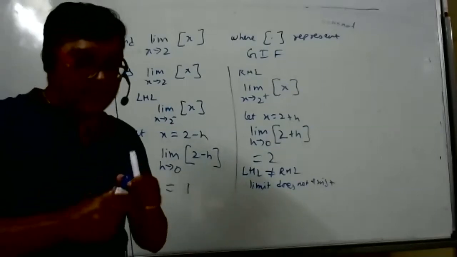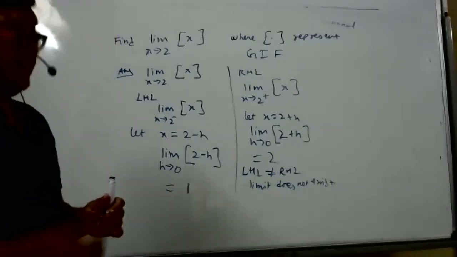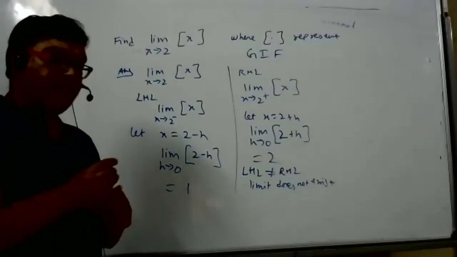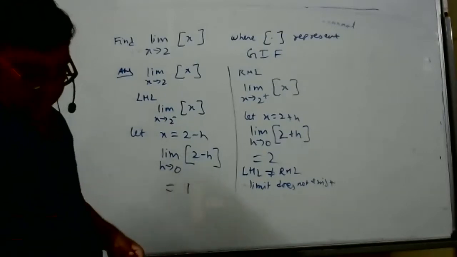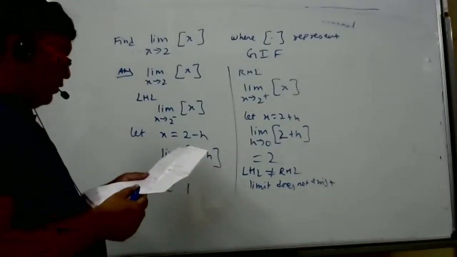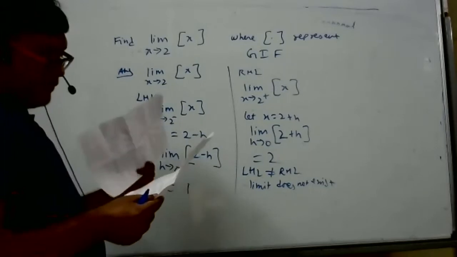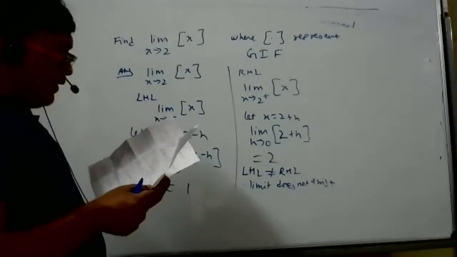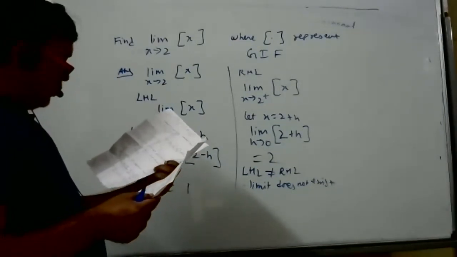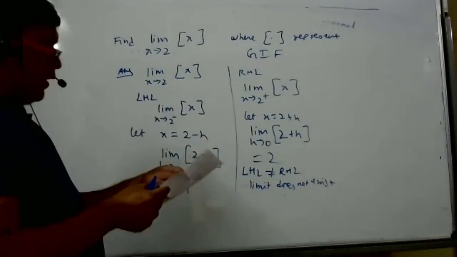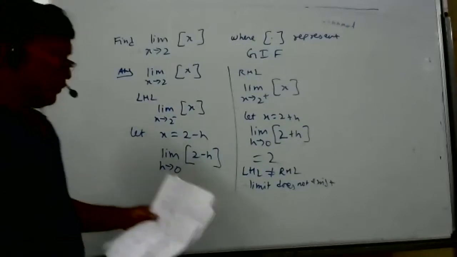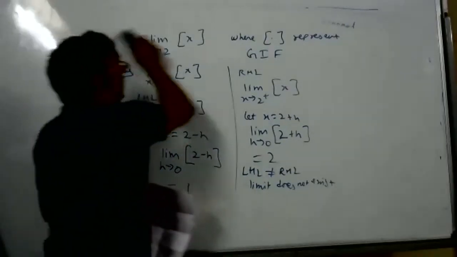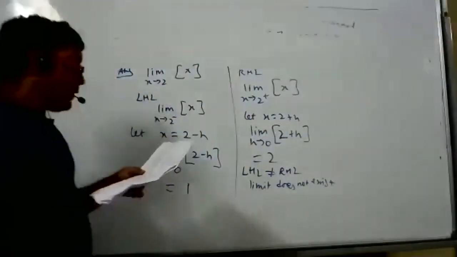Limit x tends to infinity, now those sums are there, student. Yes, sir. But that is not there in NCERT, but R.D. Sharma has given it. Shall I do that first, or shall I do it later? Tell me. Later. Yes, sir. We'll go gradually, first easy and then tough sums. See, I brought limit n tends to infinity also. Any doubt, please ask me. We'll go to the next sum.